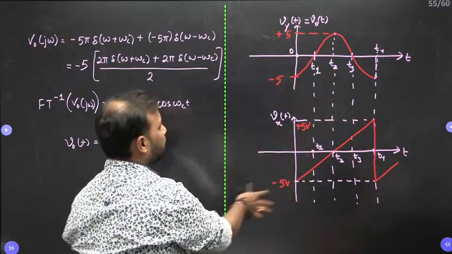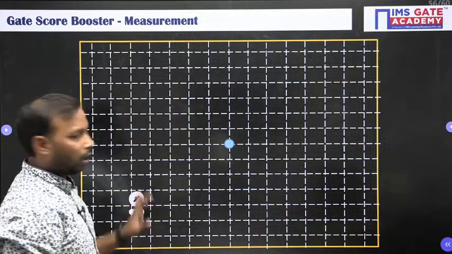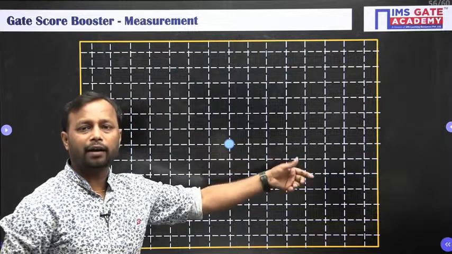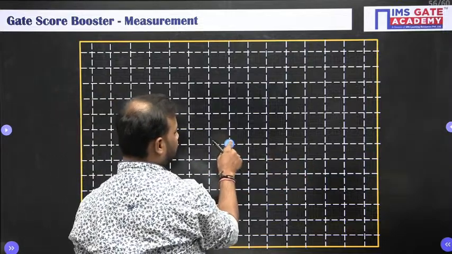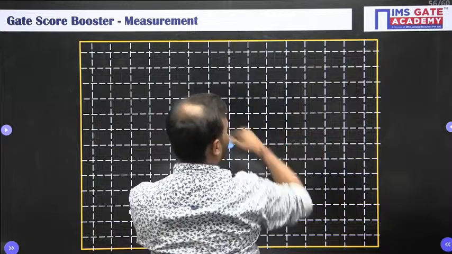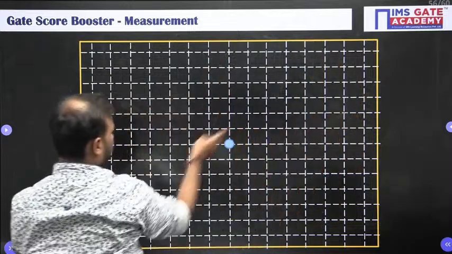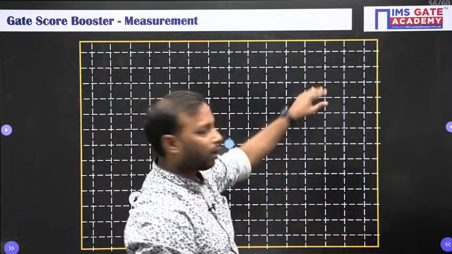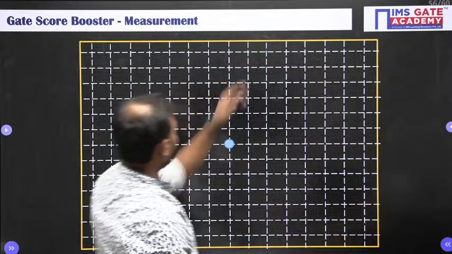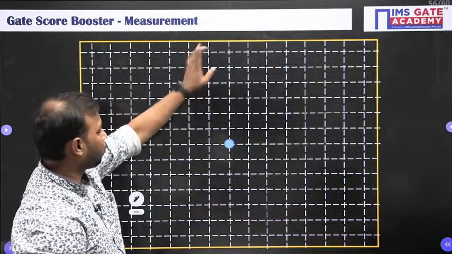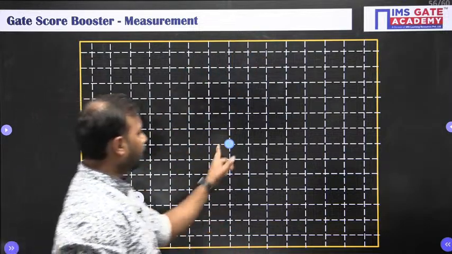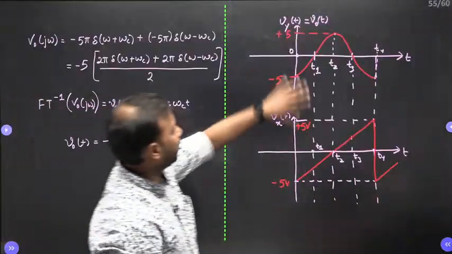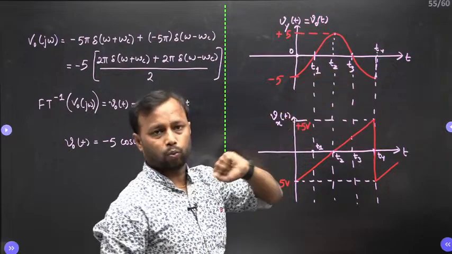Now this has to be drawn on this CRO. If you see carefully, this is the screen of the CRO, and these dashed lines are graticules. This is your center origin. This can be treated as the first quadrant, second quadrant, third quadrant and fourth quadrant. In the first quadrant, x and y both are positive. In the second quadrant, x is negative and y is positive. In the third, both are negative, and in the fourth, y is negative and x is positive. So this is going to be plotted by the CRO.